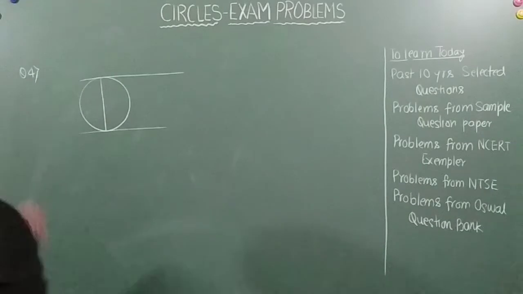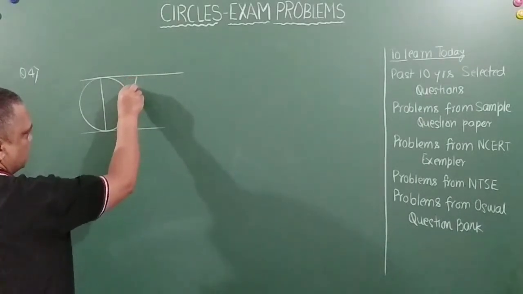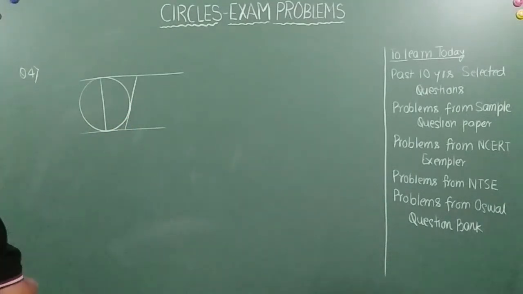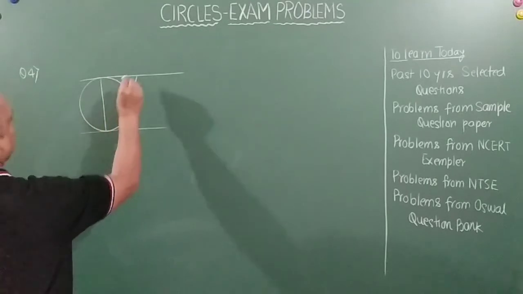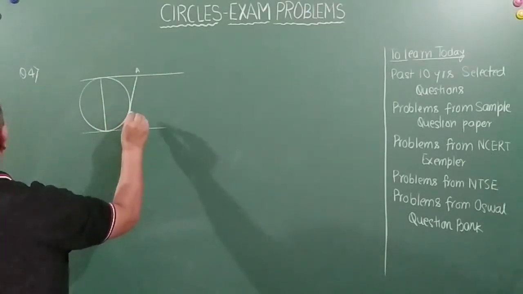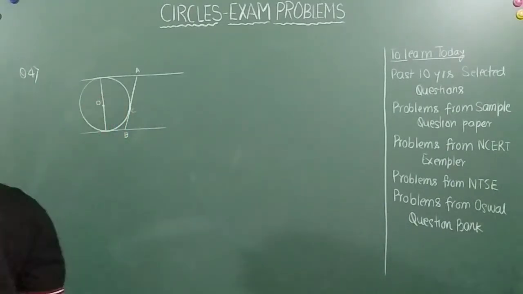Now, what is happening is, there is another tangent which is slant like this. This is A, B, C. This is the center of the circle, call it O.